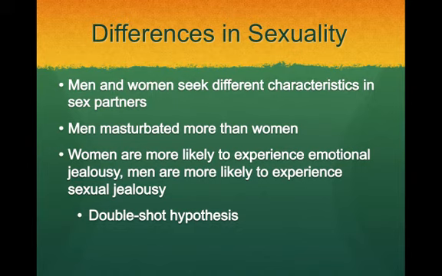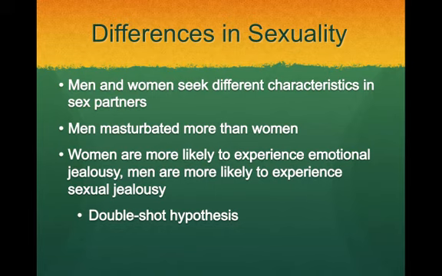But when you force someone to choose what's more upsetting, if your partner has sex with another person but does not fall in love, or your partner falls in love with a person but does not have sex, we find that women, again, this is all heterosexual men and heterosexual women, are more upset if they find out that their man fell in love with another person but did not have sex. And men are more likely to experience jealousy if they find out that their woman has had sex with someone else and hasn't fallen in love.